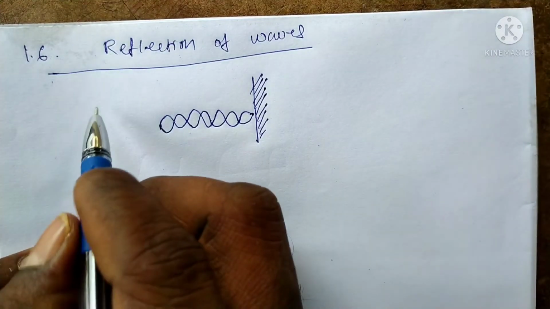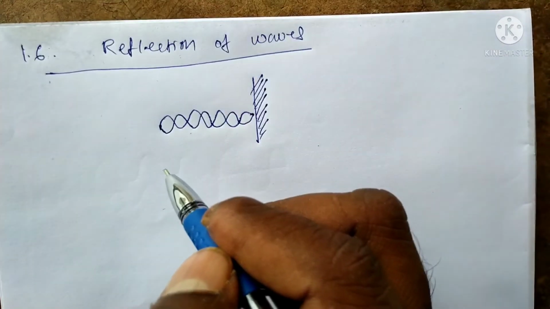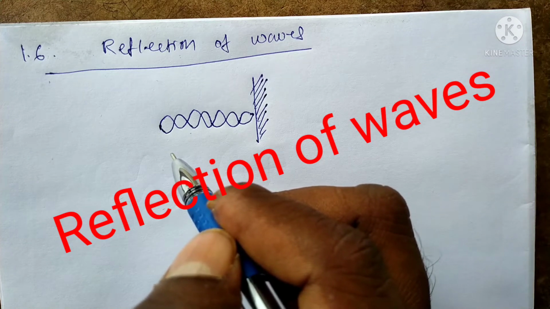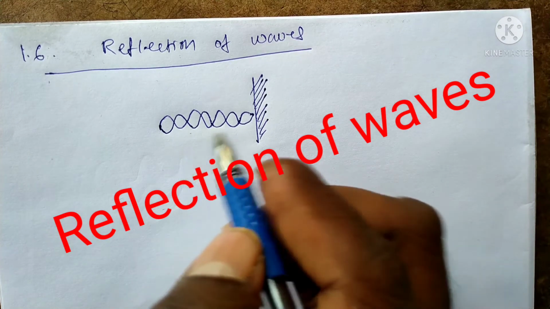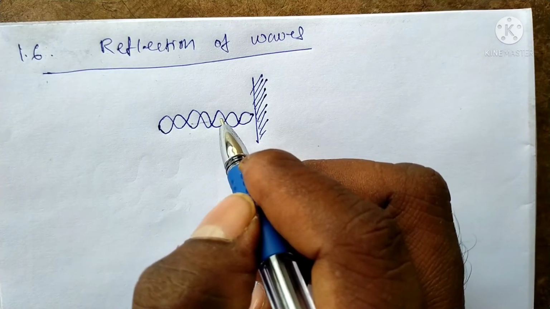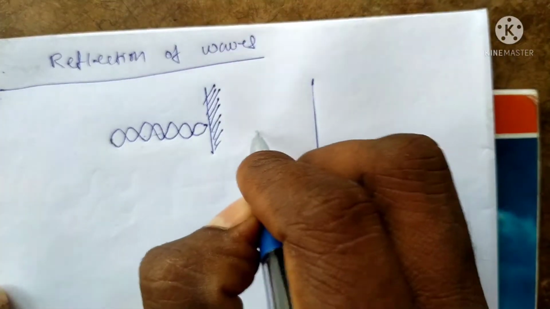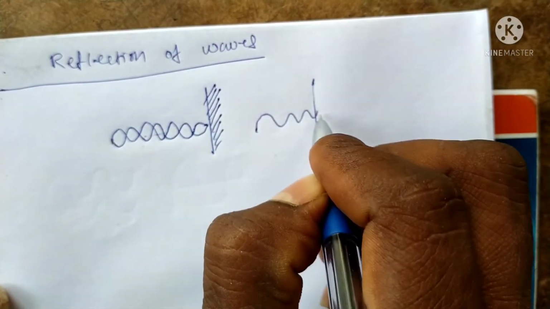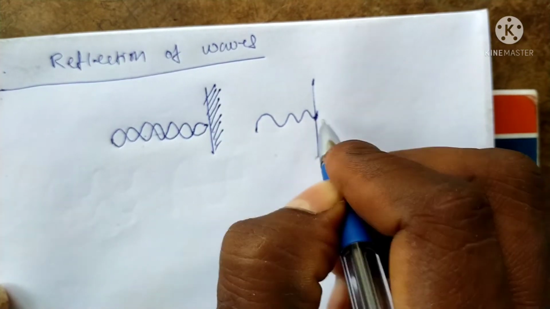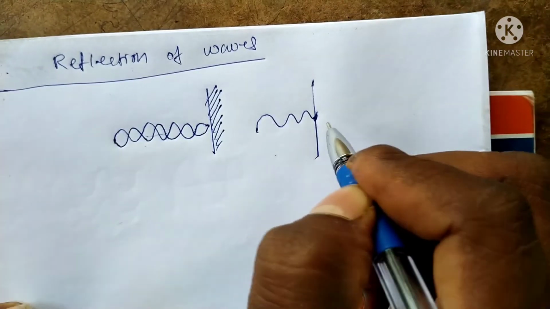Now we discuss reflection of waves. What is the reflection of waves? When a traveling wave passes through or strikes a medium, there are three possible actions that occur at this point.